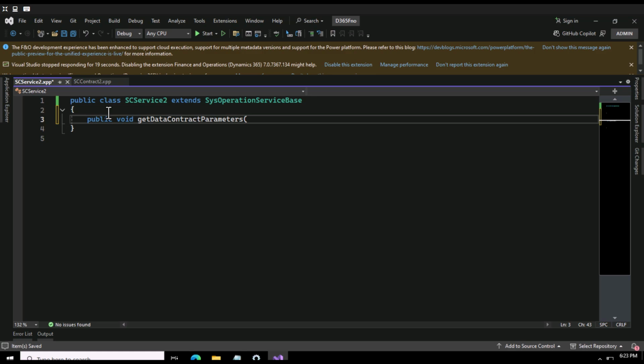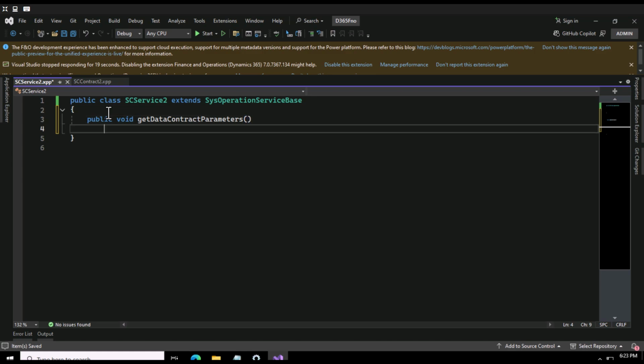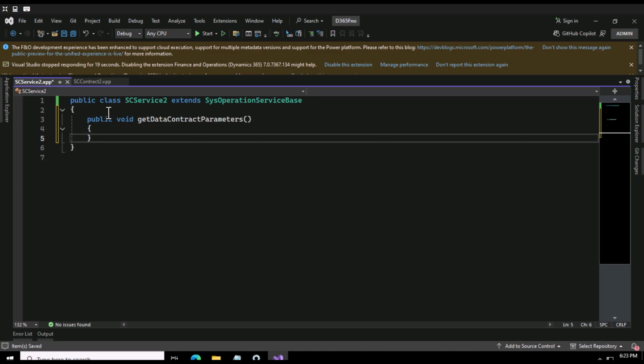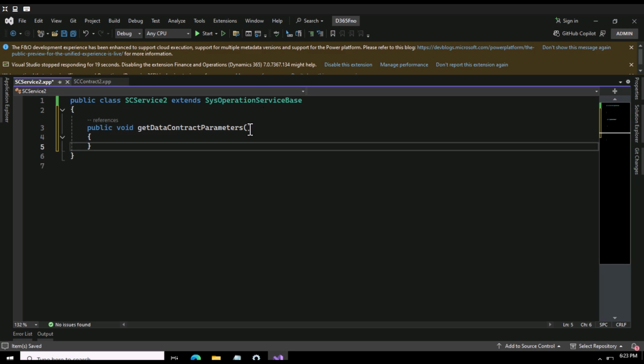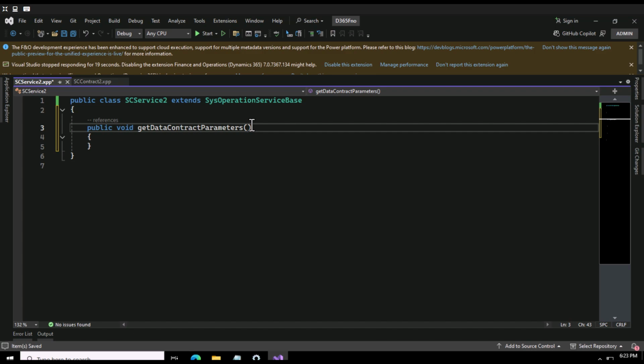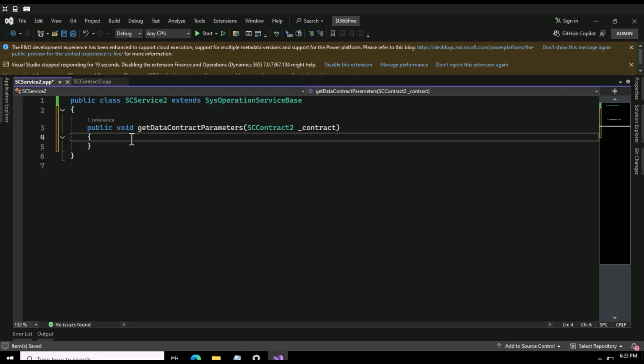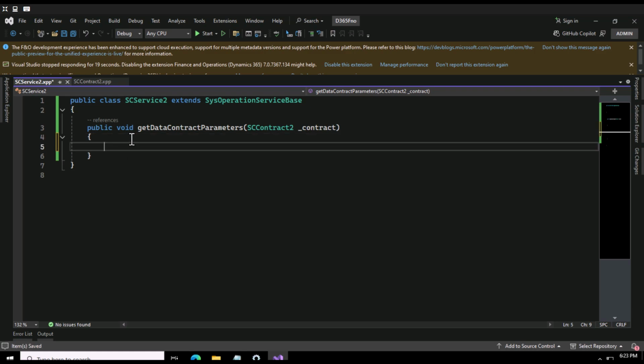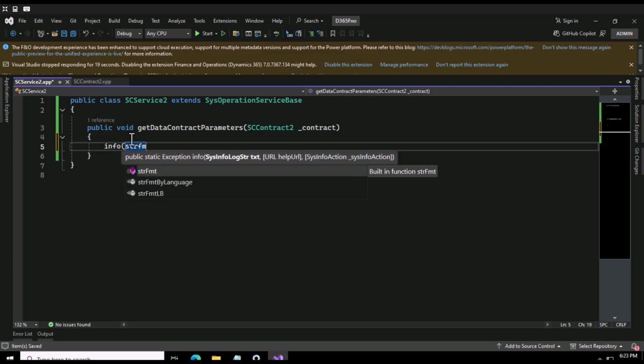Here I will need to, so this will be my function. Now what you will do, typically you will write here your contract. So my contract is SC contract 2, and then I can specify it as here contract. Once this is done, then I can use the info statement here.